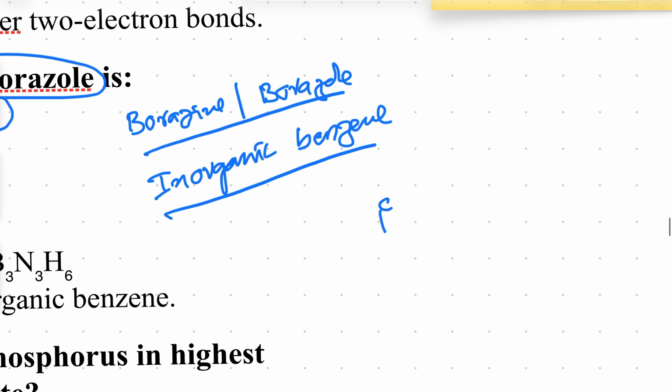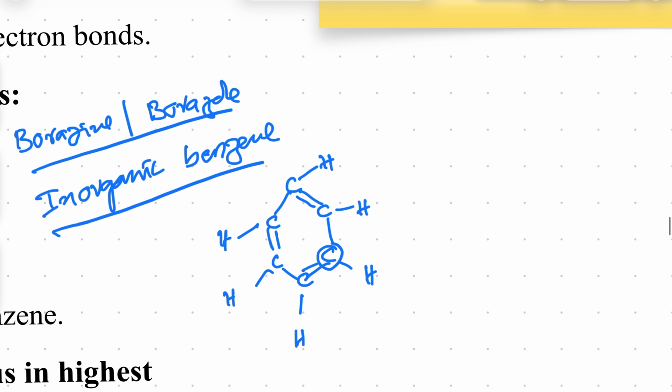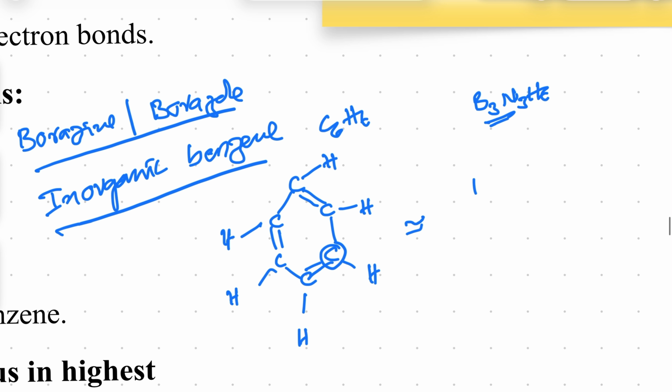Why do we call it inorganic benzene? Actually, benzene is carbon, carbon, carbon bonded like this, each carbon containing hydrogen. This is benzene, carbon containing, with alternate double bonds. Our borazine also contains a similar structure. Benzene means C6H6, no? Here B3N3H6. So 3 plus 3 gives 6, and H6 is also there.